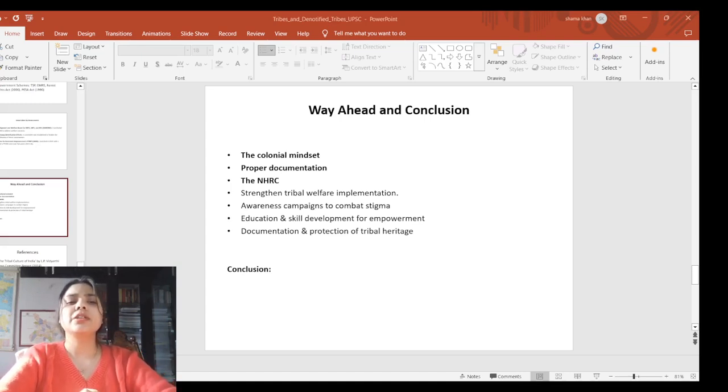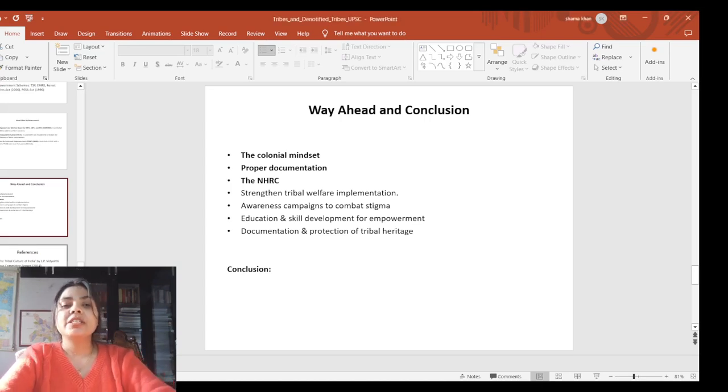So if I talk about the conclusion, the recognition and inclusion of DNT, NT and SNT in India are essential for addressing historical injustice and ensuring their socio-economic upliftment. Government initiatives, civil society efforts and advocacy play a crucial role in empowering these communities and promoting a more inclusive and just society. Continued efforts are needed not only from the government but also from us, in order to provide them equal space in society, and the government should give them equal opportunity for their holistic development to overcome the challenges.